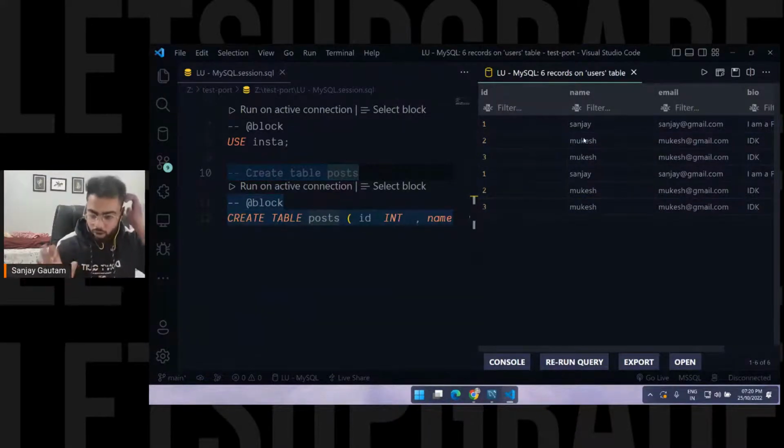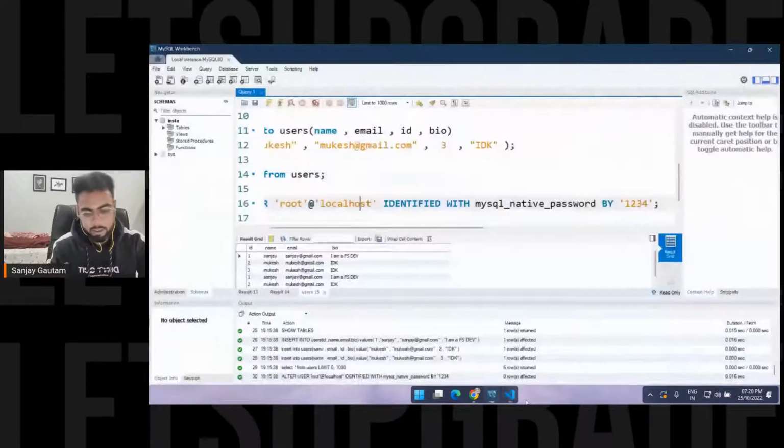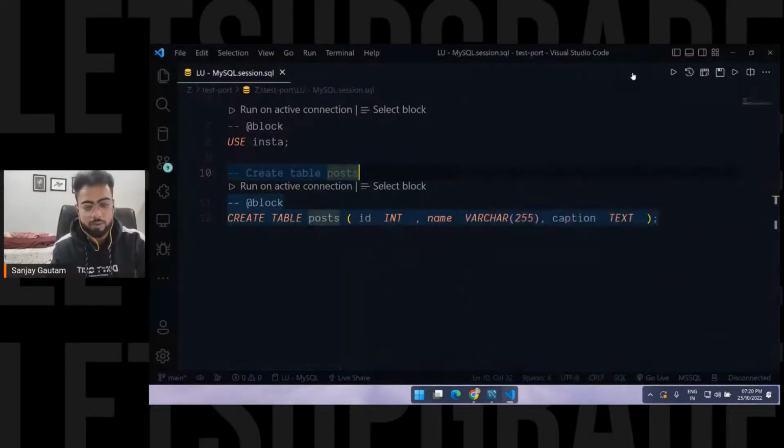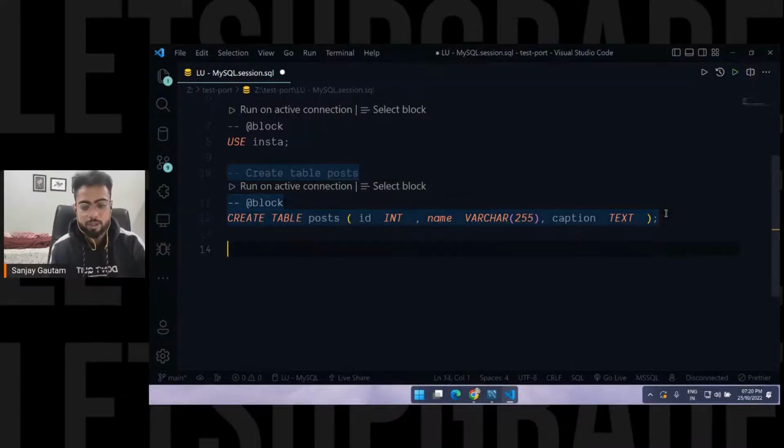By the way, it's optional. You can work with this thing as well. If you want, you can just work here, and if you want, you can work with VS Code. That's completely optional. I'm just going to switch between both now. Okay, so let me tell you about some commands.